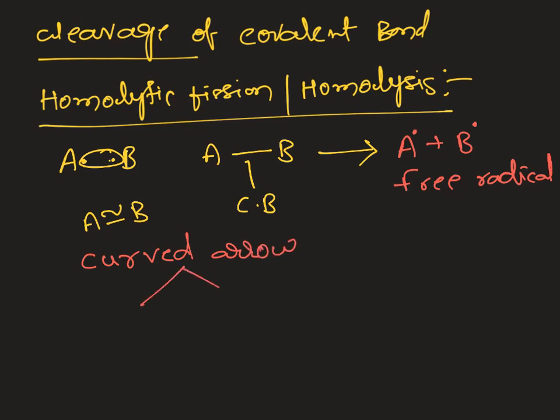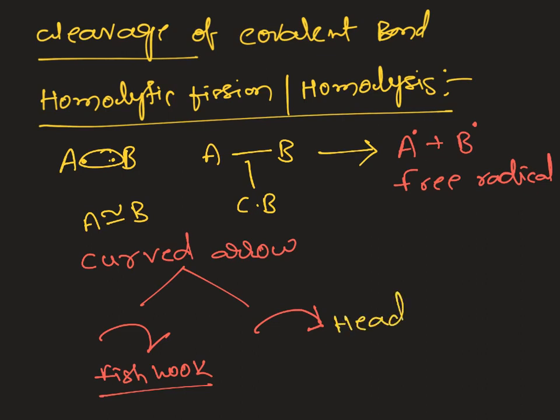And this is again of two types: one is half-headed arrow and another is full-headed arrow. Generally, if you write in this fashion, it is called a full-headed arrow. If we represent in this fashion, we call it a half-headed arrow or fish hook arrow, a fish hook curved arrow. So what is this representation and what is the importance of this arrow? Whenever we look at a curved arrow, there are two parts: one is the head part and this is the tail part. Here also similarly head part and tail part.